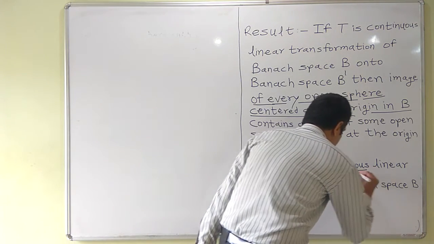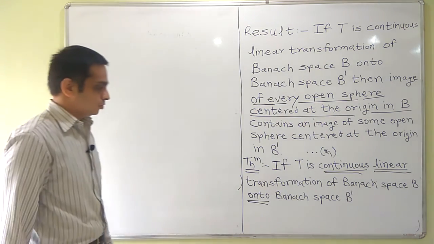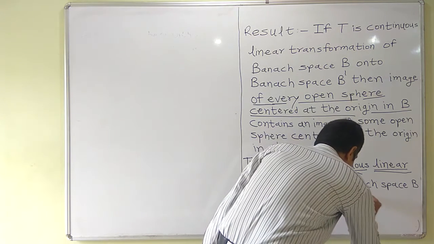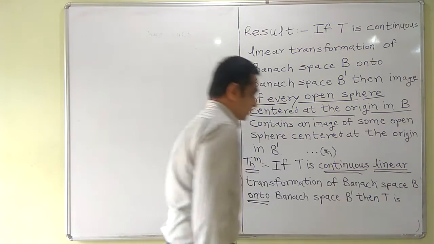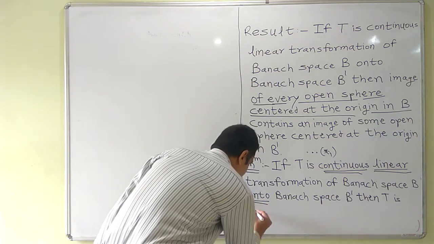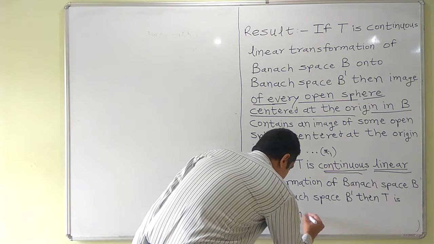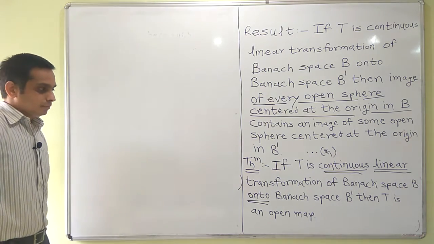T has three properties: it is linear, continuous and onto. Then T is an open map. So this is called the open mapping theorem. Proof.